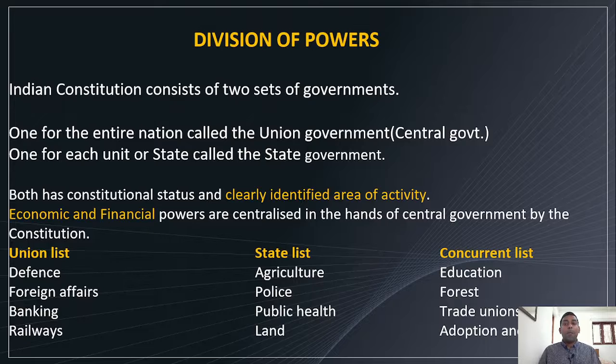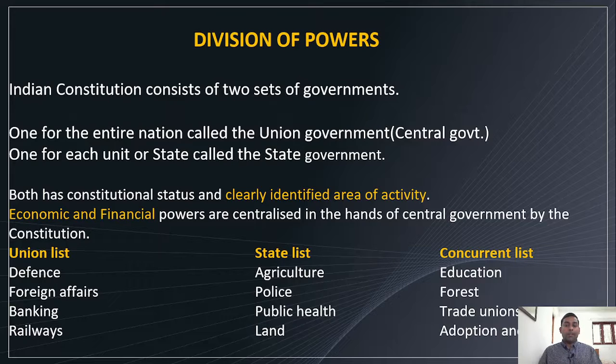That means more powers are vested with the central government than the state. Hope you understood this, right? Economic and financial supremacy is with the central government. That means the state has to depend on the center for economic and financial aspects. That's the very logic of it. The center is always more powerful.